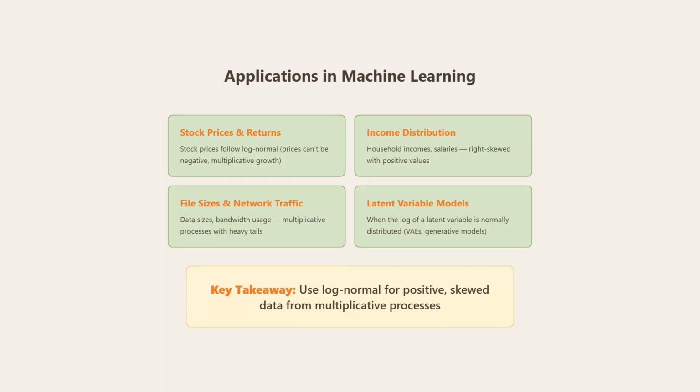And in latent variable models like VAEs, we use log normal when the log of a latent variable is normally distributed. The key takeaway: use log normal for positive, skewed data from multiplicative processes.